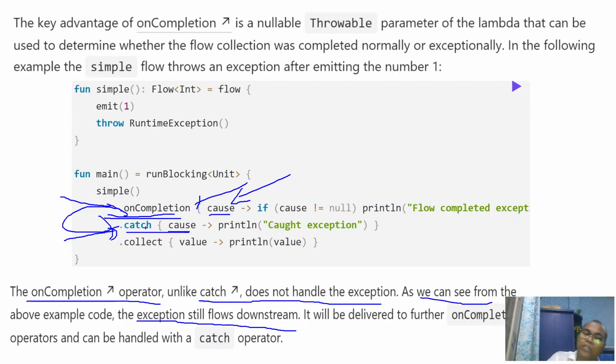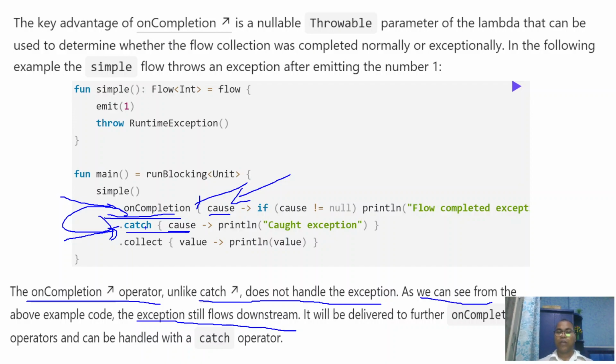So please ensure that onCompletion is just a place where you want to see that your caller method's flow is completed successfully or with exception. But in the case of the catch block, you get the throwable object, and here the developer has options. We can handle the exceptions. So these onCompletion and catch operators have some differences.